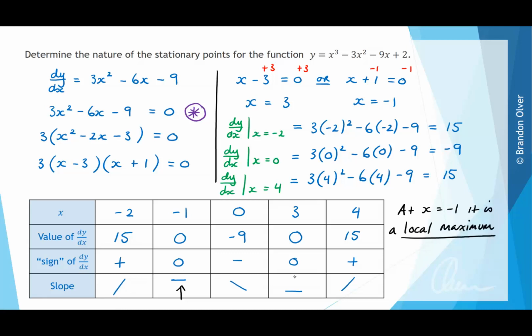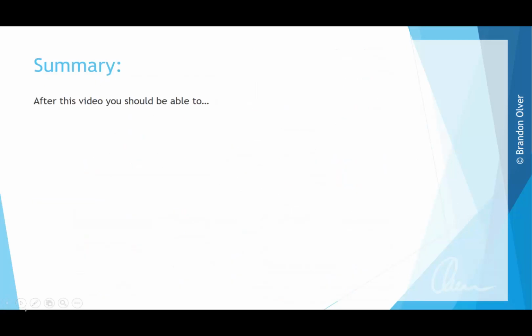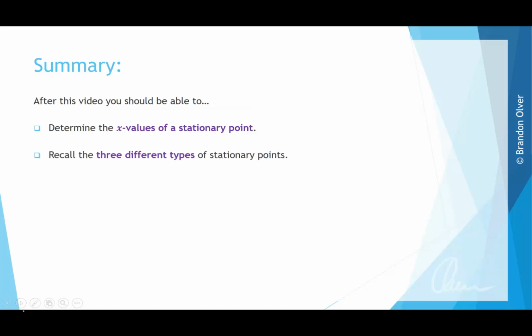And then if we have a look at the other place we knew a stationary point to be, which was at x equals 3, we can see that it is a local minimum. So after this video, you should be able to determine the x values of a stationary point. Recall that there are 3 different types of stationary points, and you should be able to determine the nature of the stationary points using a slope diagram when you're given a rule.